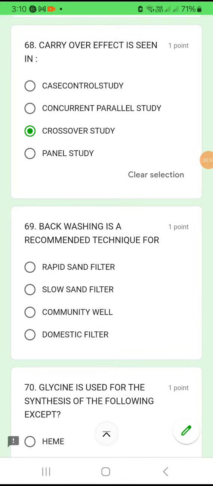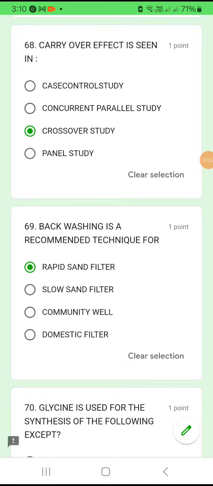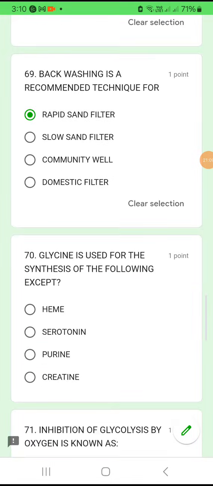Question number 69. Backwashing is a recommended technique for whenever you do a filtration at a very rapid rate, you have to do backwashing. Okay, so just remember that way. Rapid sand filter will give you backwashing is recommended.